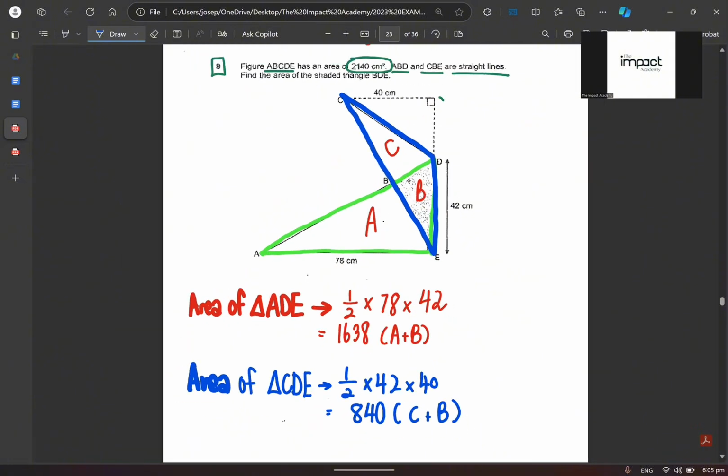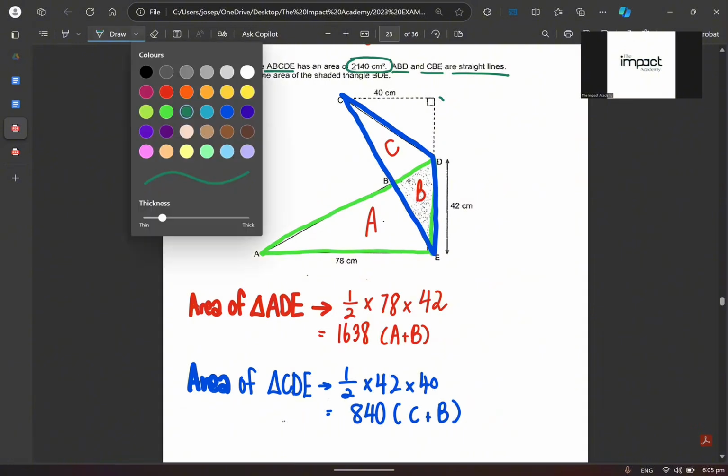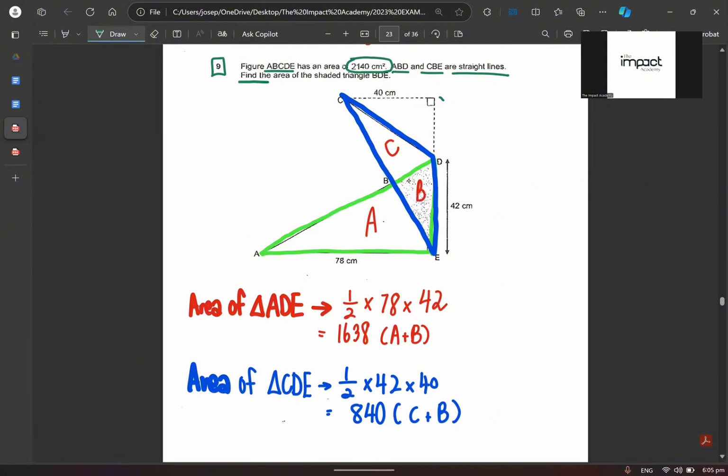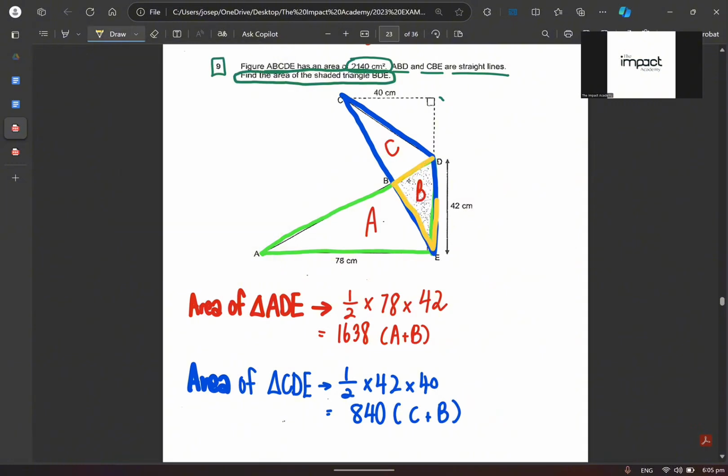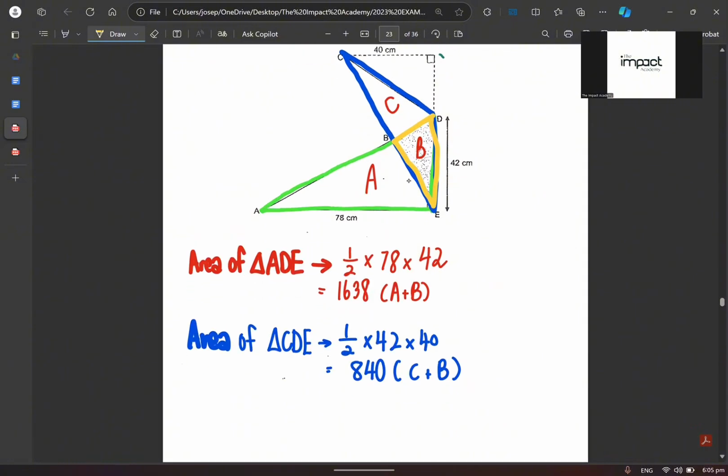And what is the question trying to tell you? The question is trying to tell you, as you can see over here, the area of the shaded triangle, BDE. Where is BDE? BDE is actually this triangle over here. Can you all see BDE is this triangle over here? 68 minus 8. Correct. Very good. Can you all see why?